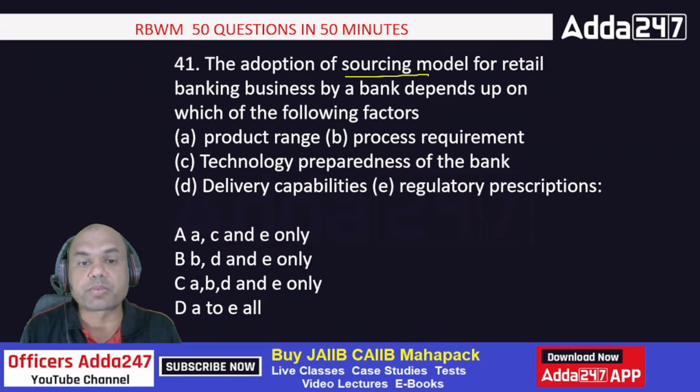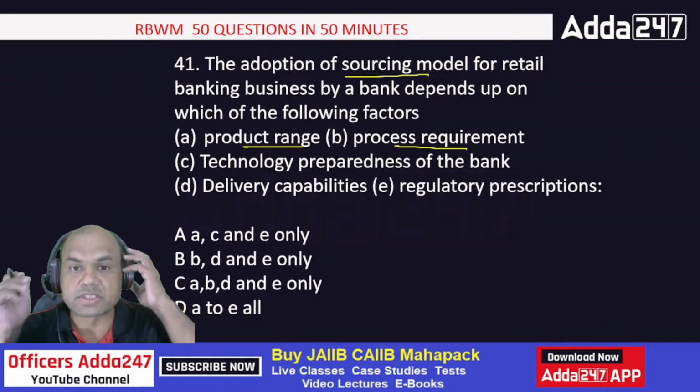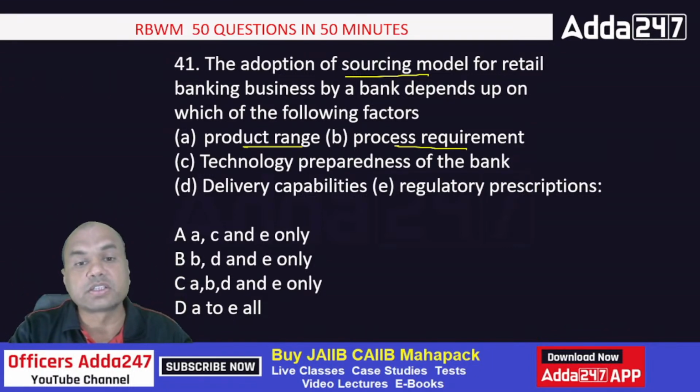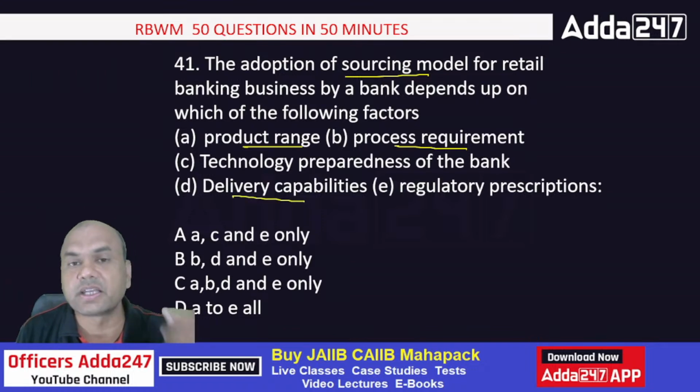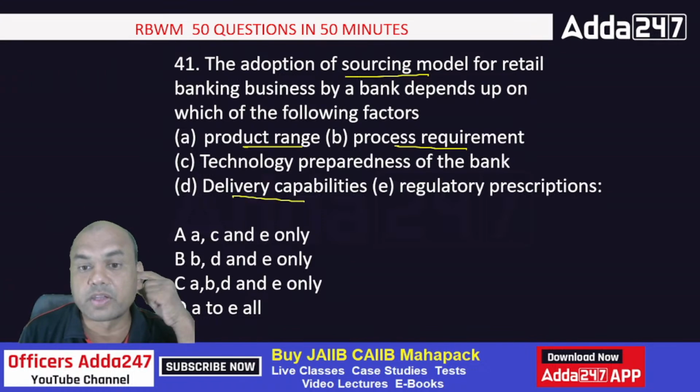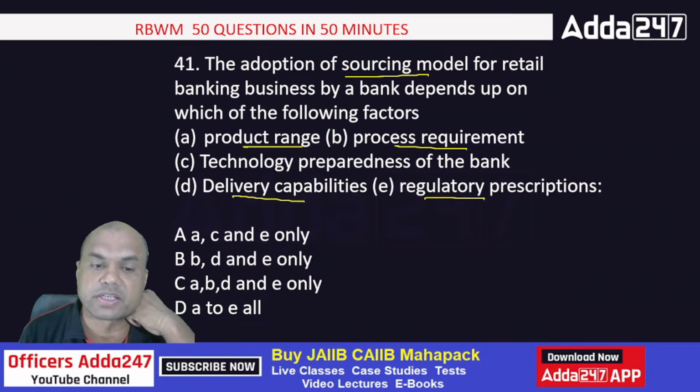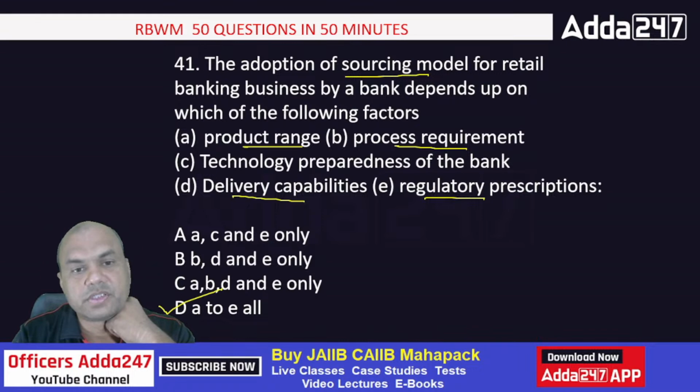Product range: what are the products I am having? Requirement: what is the requirement of the products which I am having? Technology preparedness means how strong I am in technology. What is my IT investment? Delivery capabilities: how fast can I deliver it to the client? And regulatory: RBI, what does RBI say? So it is all of them, A to E, isn't it?